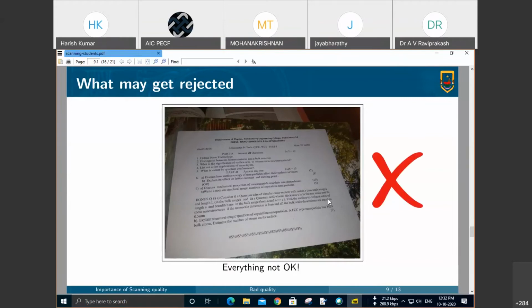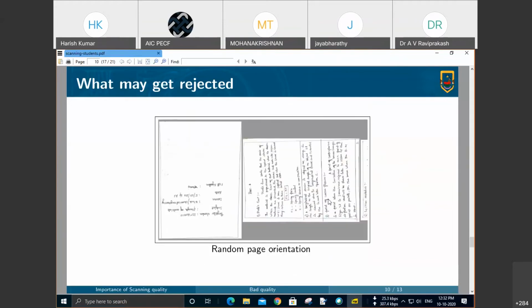Also not acceptable. Now, let us assume you avoid all those things I have mentioned so far, but there is still one important thing: the orientation of each page. Where does this orientation problem come from? It comes when we scan, when we take the photo. These scanning apps have the habit of randomly changing the orientation of the photo. It happens sometimes. The app does this change in orientation by itself.